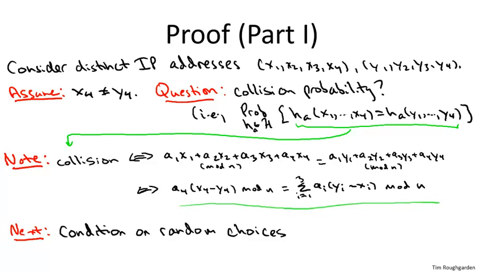And what I'm saying is, let's condition on the outcomes of the first 3. Suppose we knew that A1 turns up 173, A2 shows up 122, and A3 shows up 723. But we don't know what A4 is. A4 is still equally likely to be any of 0, 1, 2, all the way up to n minus 1.